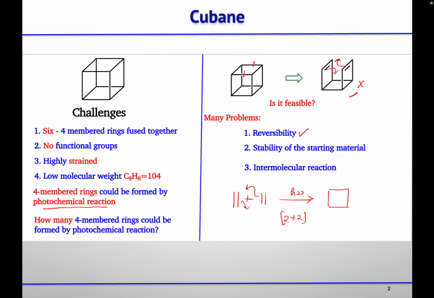Then, instead of intramolecular reactions, intermolecular reactions are more favorable, because in that you will get a polymer chain and not a strained molecule containing six four-membered rings. Because of these challenges, we can't utilize the 2 plus 2 cycloaddition reaction for the synthesis of cubane.